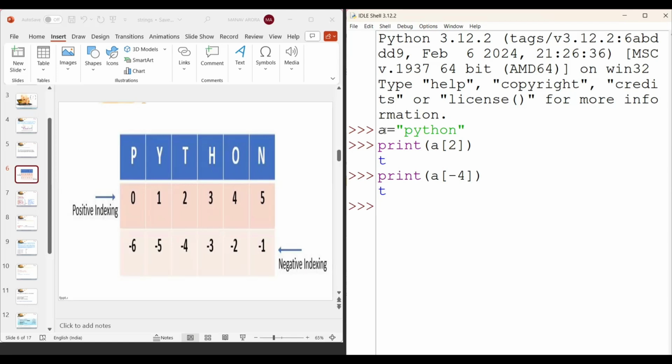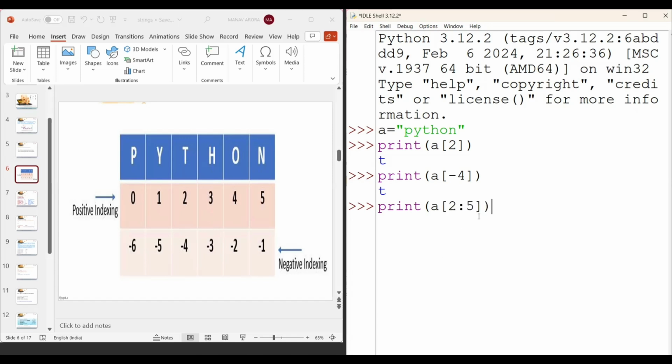In the same way, slicing is there. Slice means a piece of something. Similarly, string slicing is a substring. If you want to extract a substring from your main string, then we can use a string slicer. If I write print A with 2:5, what is the meaning of 2:5?